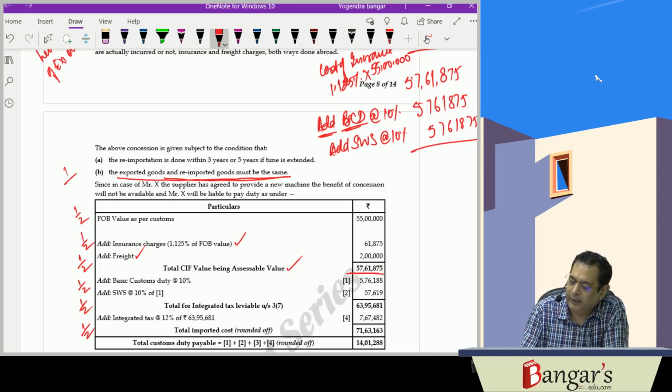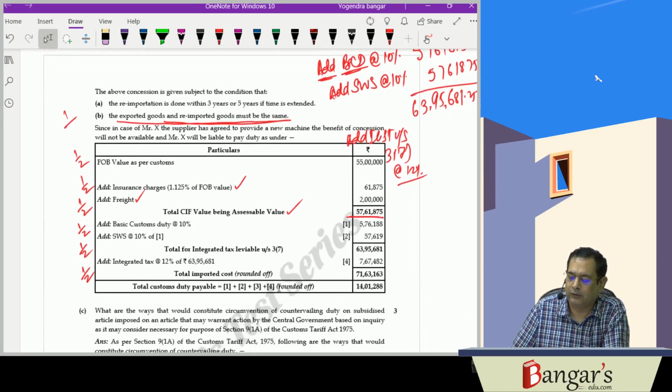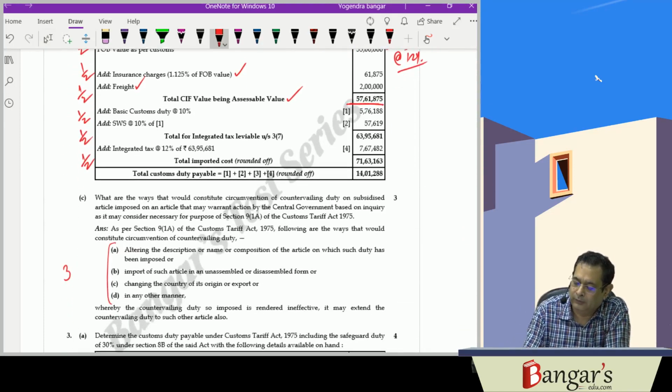Then we'll be adding on the sum total, we'll be adding integrated tax. So on 63,95,681.25, we'll be adding IGST under section 3(7) at the rate of 12%. It has been provided in the question. IGST will be added on 63,95,681.25. This way, this will be the total customs duty payable.